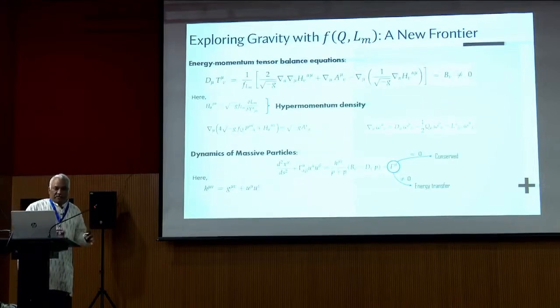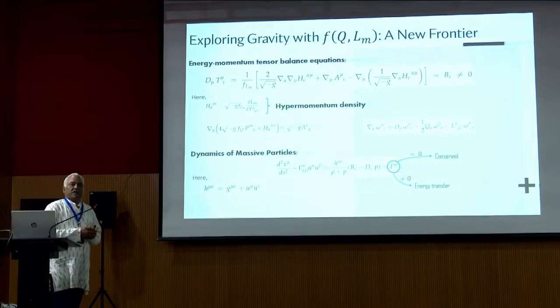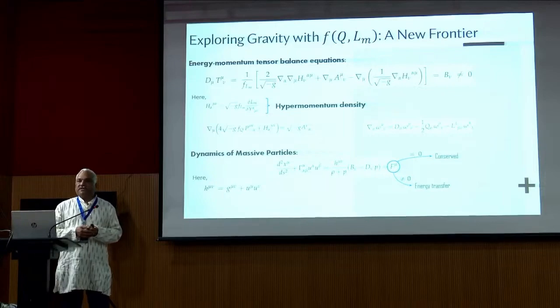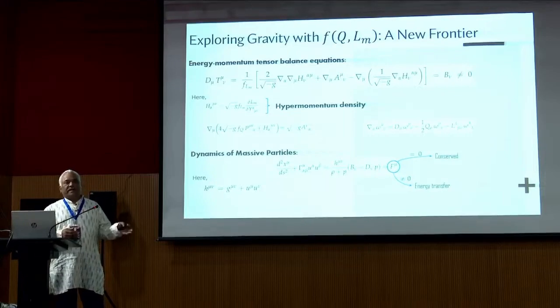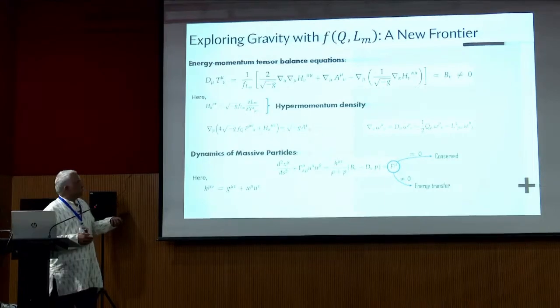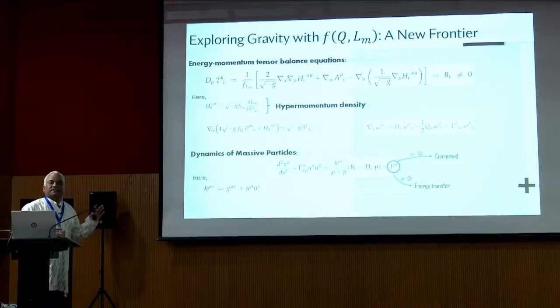Okay, so coming to the energy momentum tensor, because if you go for the conservation equation, mostly the conservation equation fails in all the coupling gravities. If you go for f(R,T) gravity, f(Q,T) gravity, or any coupling gravity, in most of the coupling gravities, the conservation of the energy momentum tensor fails.